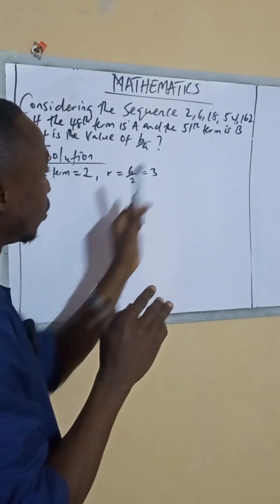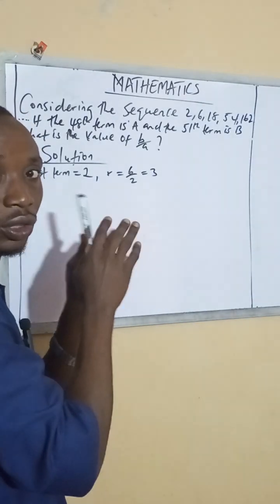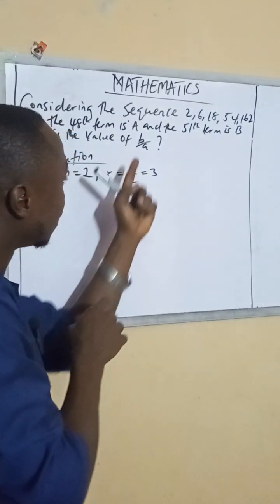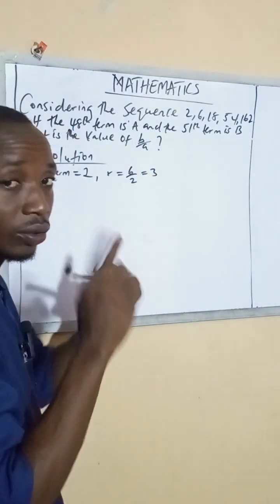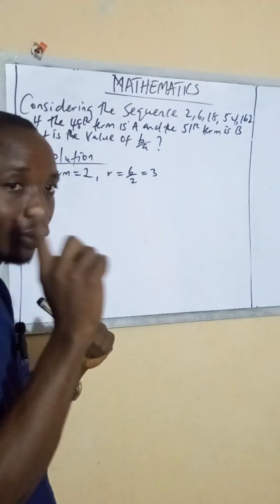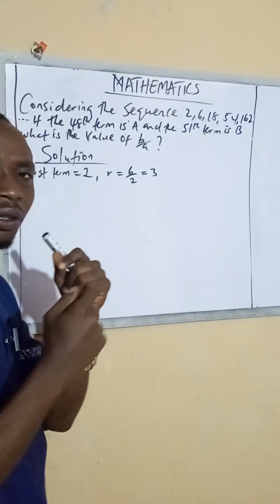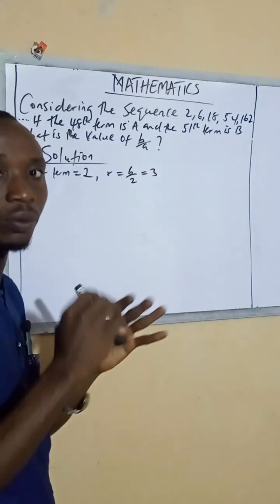I think these are the major things we need for this question. Don't forget, they said B divided by A, not A divided by B. Take note of all those small things in this kind of question, because mistakes can happen there.